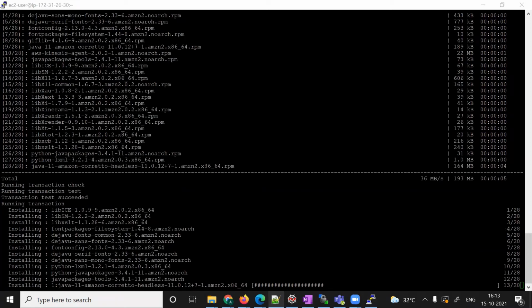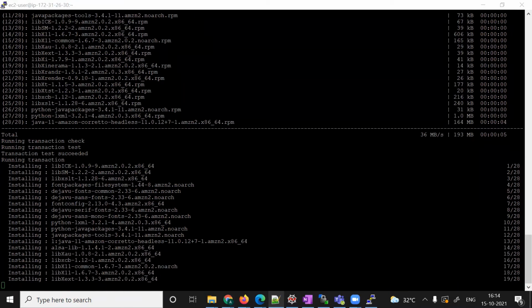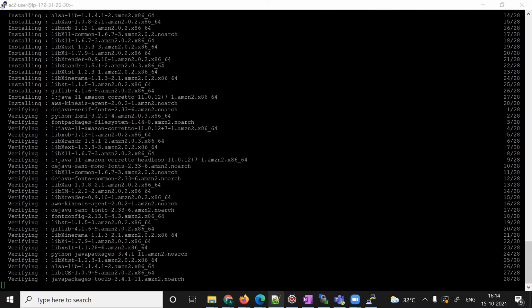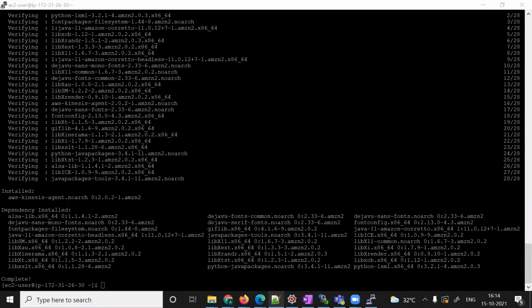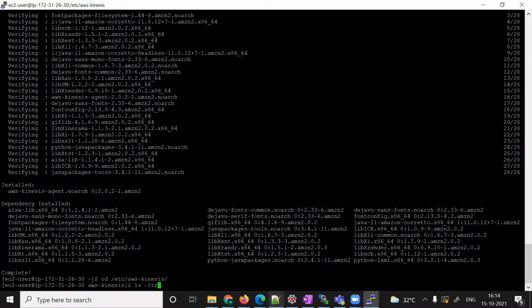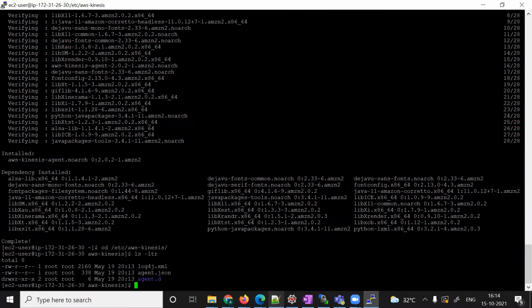It will not take much time. Wait for some time. I understand your use case is clear. I'm trying to install the agent. Okay, the agent is installed. If you want to see where it got installed, cd /etc and then aws-kinesis. And here, if you do ls, you'll get this agent.json file. In this JSON file, I need to configure my Firehose delivery stream.